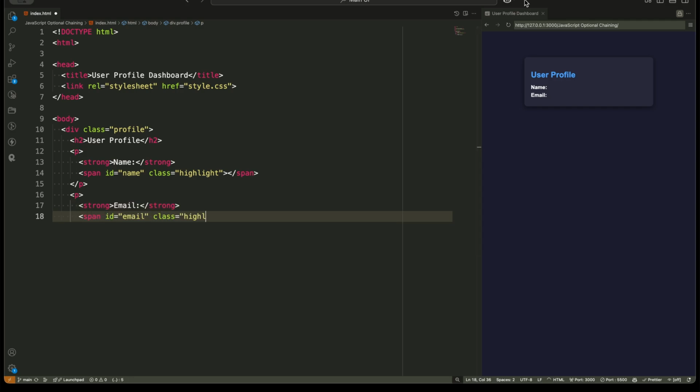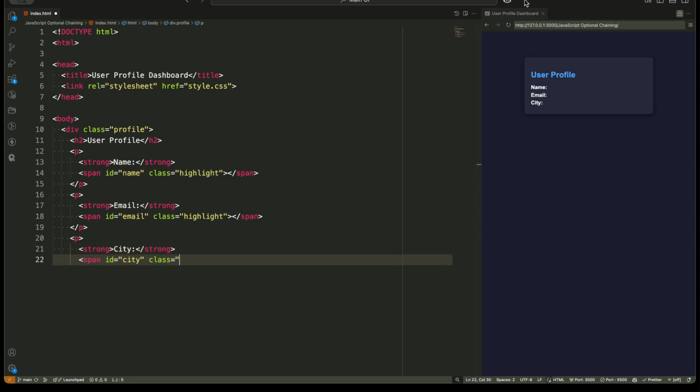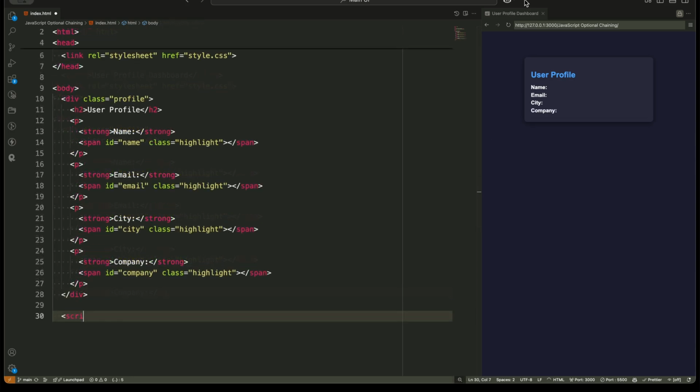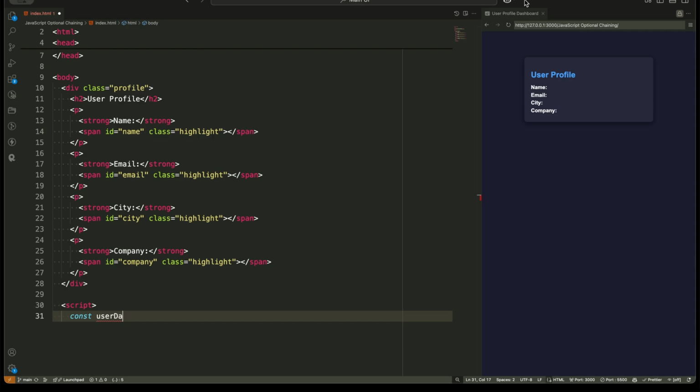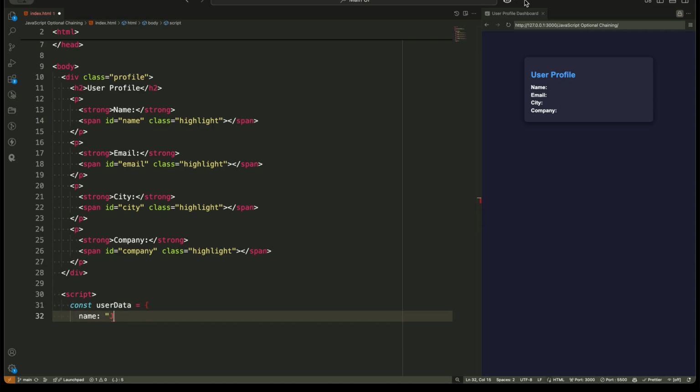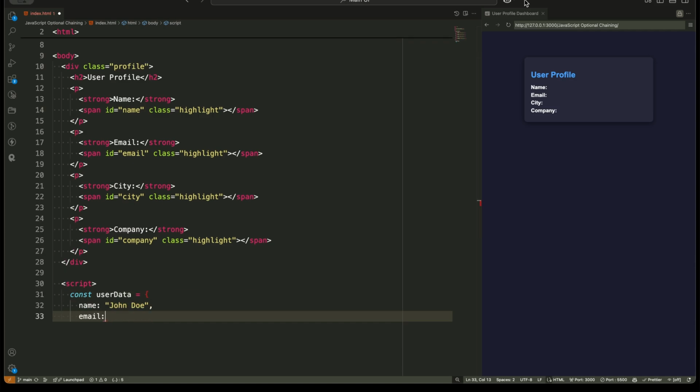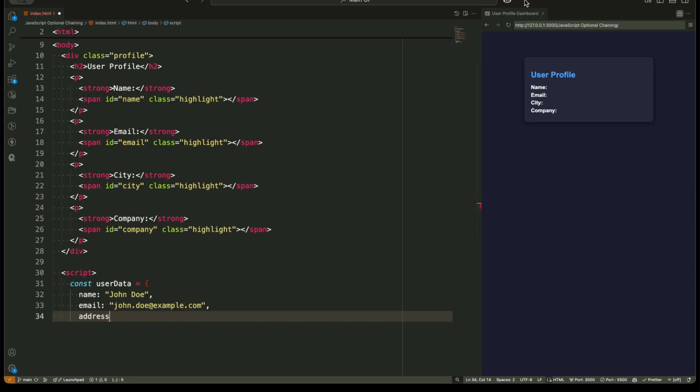Let's start by understanding the HTML structure. We have a profile card that displays user details like name, email, city, and company. Each of these details is filled dynamically using JavaScript. Next, inside JavaScript, we have a user data object that holds the user's information. Some details are available, like the user's name, email, and city, but the company data is missing.